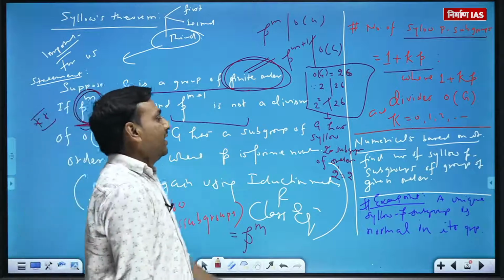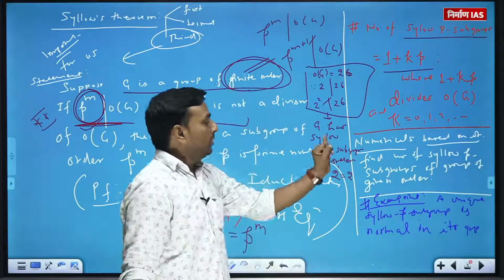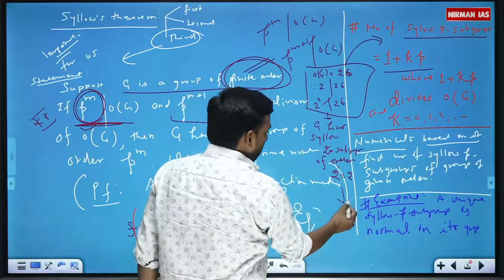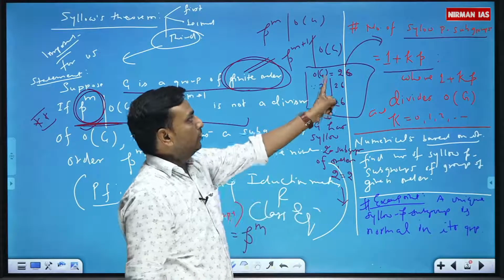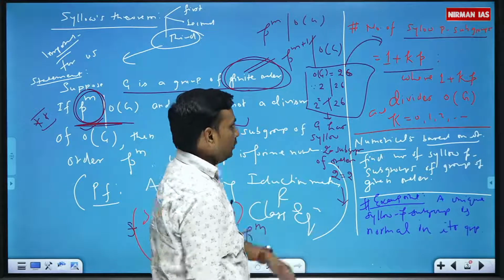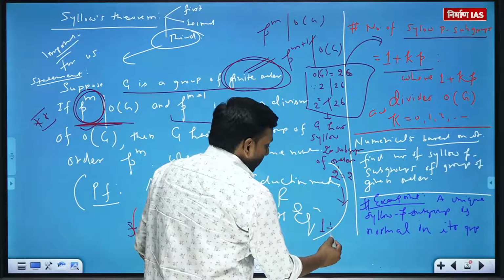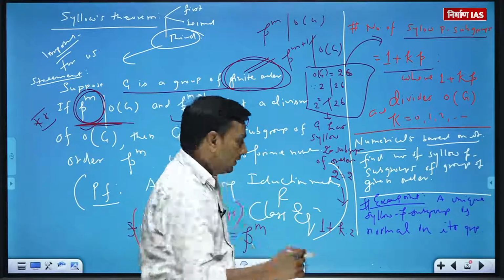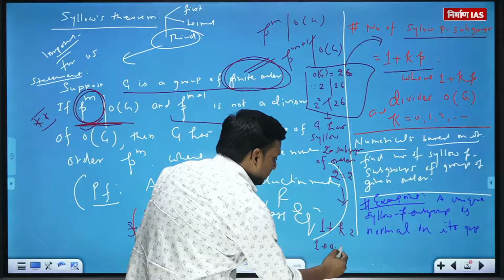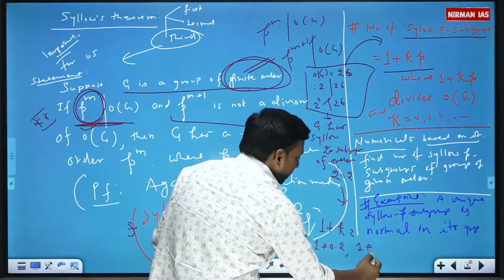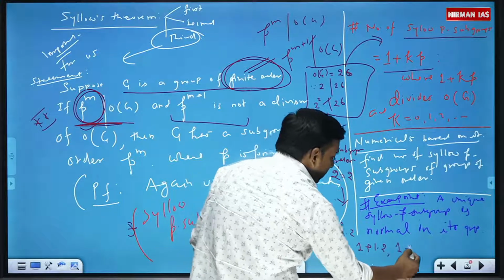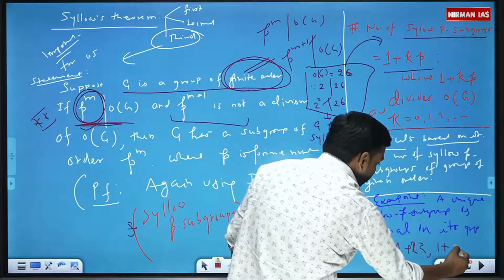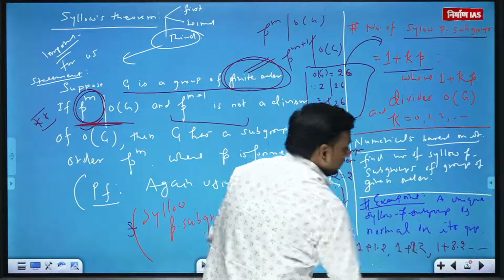How to calculate the number of Sylow 2-subgroups? Let's say I want to know the number of Sylow 2-subgroups of a group of order 26. What I'm going to do is 1 plus k into 2, where k is running from 0, 1, 2, 3 and so on. So it may be 1 plus 0 into 2. Other possibility 1 plus 1 into 2. Other possibility 1 plus 2 into 2. Other possibility 1 plus 3 into 2 and so on.